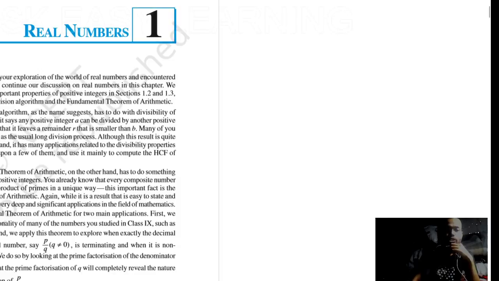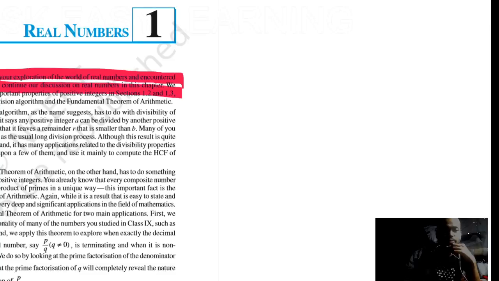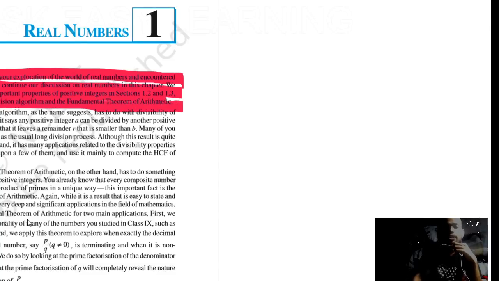Just to recall, in the introduction part, we have understood what a number is, and under number, what rational and irrational numbers mean, and how to draw an irrational number on a real number line. So that all was discussed.